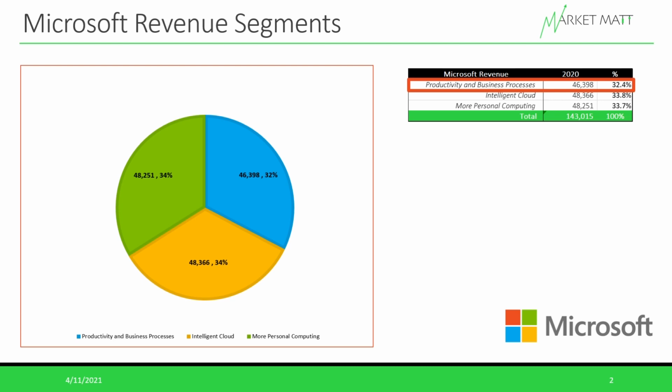In Microsoft's fiscal year 2020, this segment did about $46.4 billion in revenue. And this segment is going to include a lot of Microsoft's applications and its Office suite. Microsoft used to sell a lot of these applications through licenses or hard copies that you could get at the store, but now it's really switching to a subscription model. So if you subscribe to Microsoft's 365 personal or commercial service, you're going to get access to the whole suite